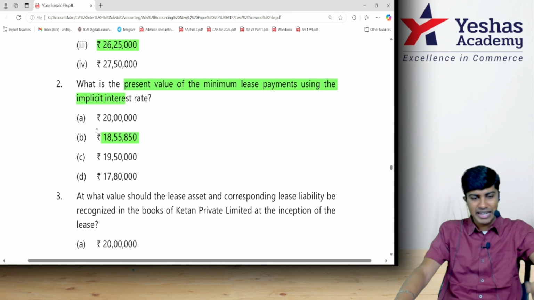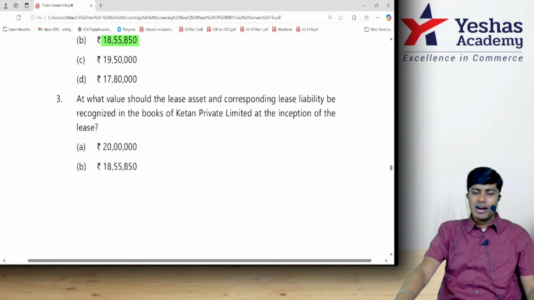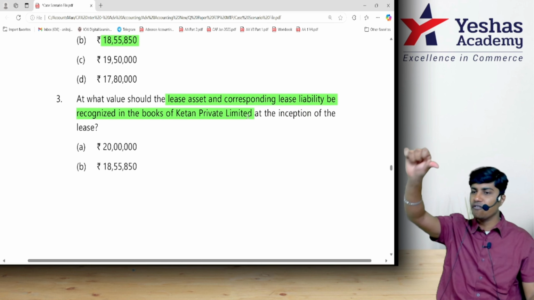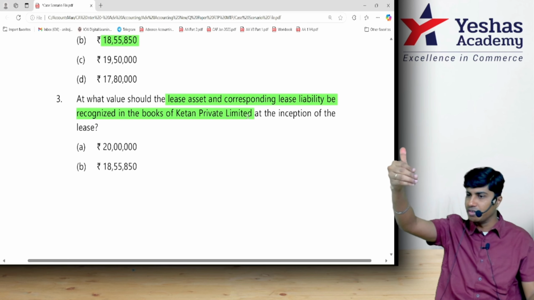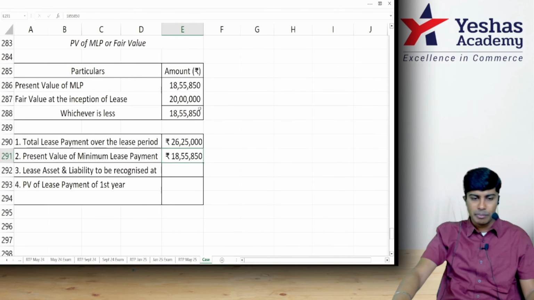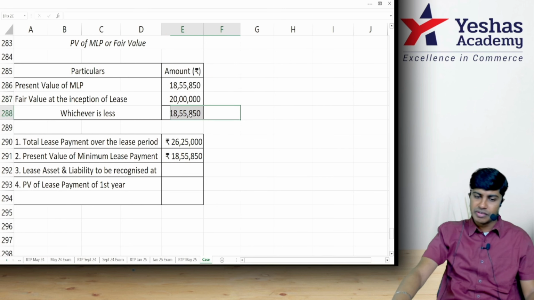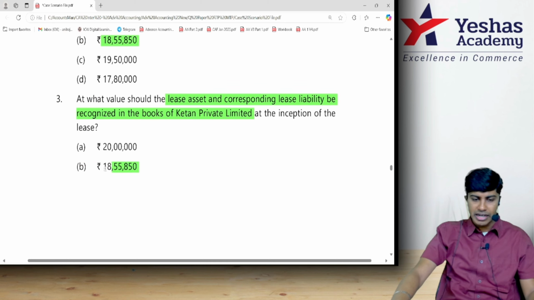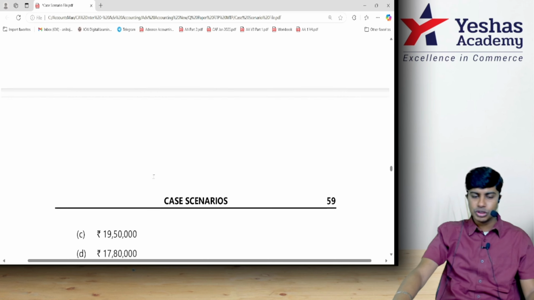Second one, second option. Third one, at what value should the lease asset and corresponding lease liability be recorded by Ketan Private Limited? They should record it at present value of MLP or fair value, whichever is less. Present value of MLP turned out to be 18,55,850. Fair value is 20 lakh. Whichever is lesser is 18,55,850. So answer is 18,55,850, which is again option B. Shall we see the fourth question?